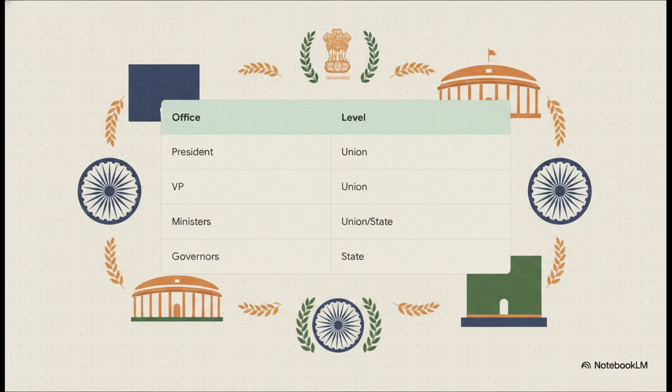All right, moving on to key exemptions and proposers. Now, the Constitution isn't entirely rigid. There are some very logical exemptions built in. Certain office holders don't have to resign from their posts to contest the election. A sitting president, a sitting vice president, ministers at both the union and state levels, and state governors are all explicitly exempted. For the specific purpose of the presidential election, these roles are not considered an office of profit.